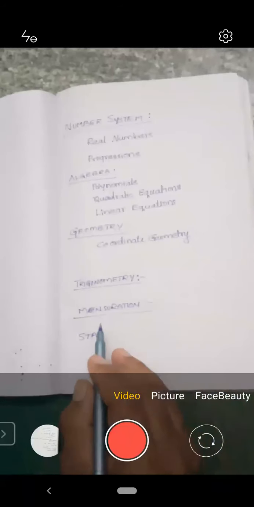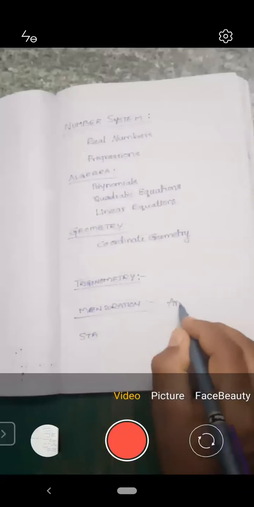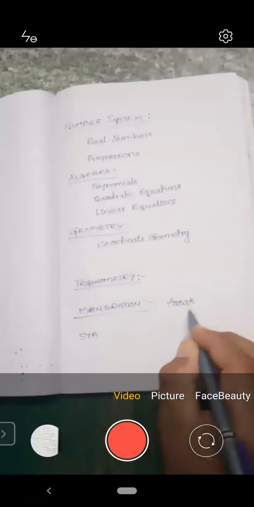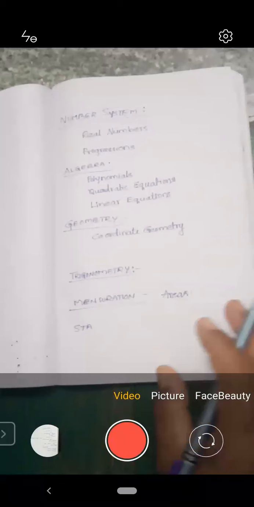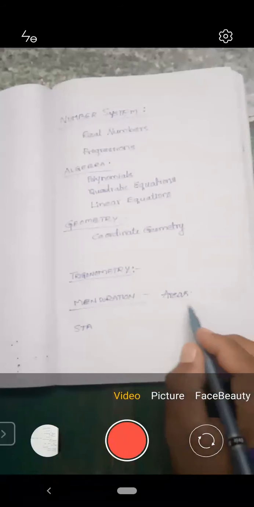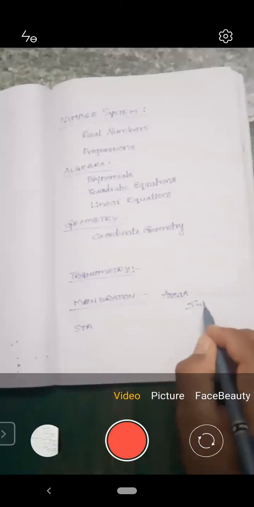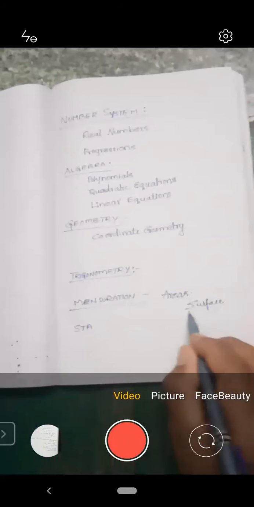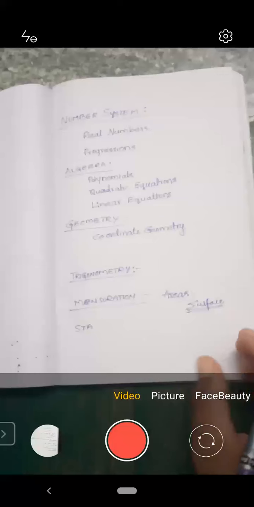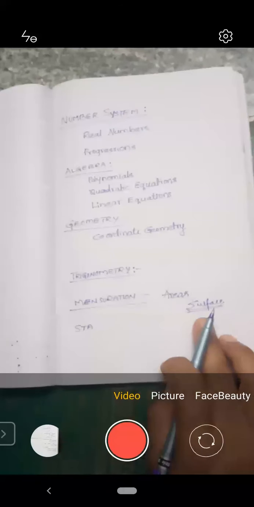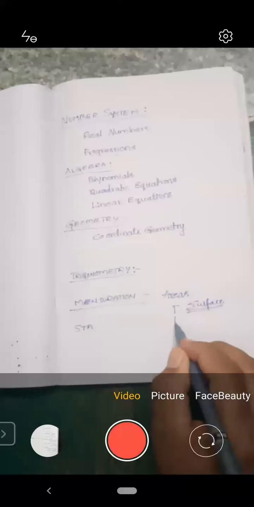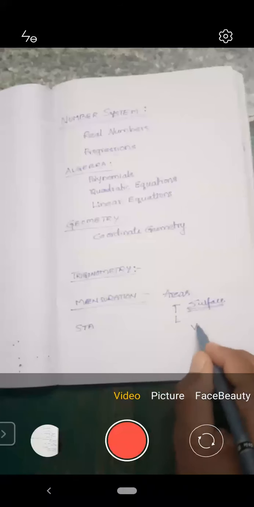And the mensuration, they may ask about the areas. Under the areas, you know already that in the 9th class, so many application questions are there. They may ask about the surface areas, under this also lateral surface area and total surface area. We know the formulas for basic 2D shapes and 3D shapes. With that, we can find the areas, the total surface area and the lateral surface areas. Not only these, they may ask about the volumes and application questions.